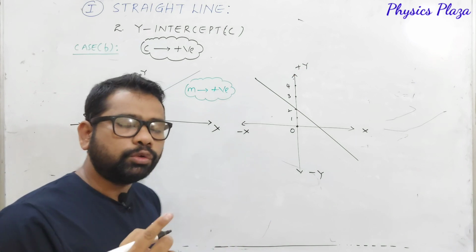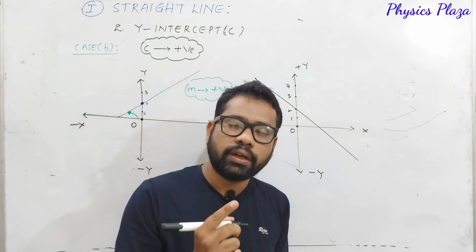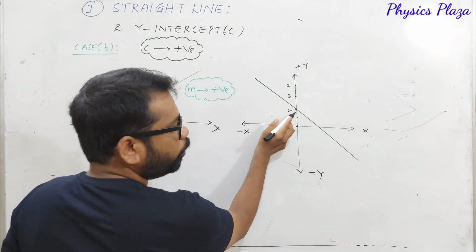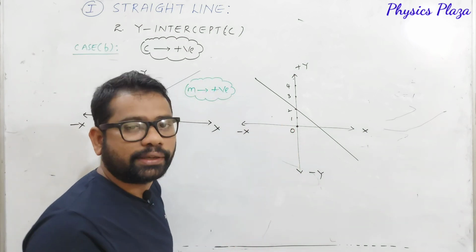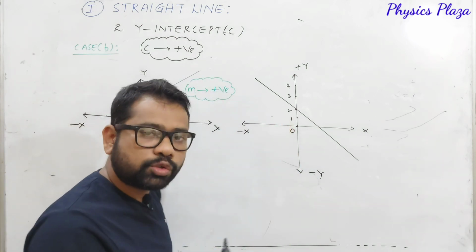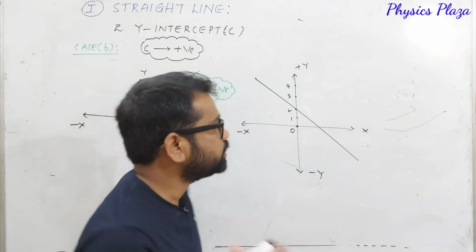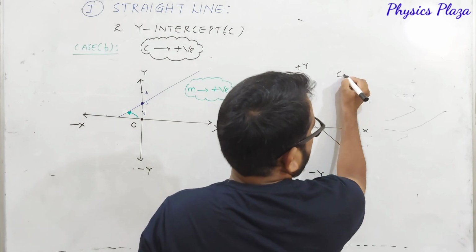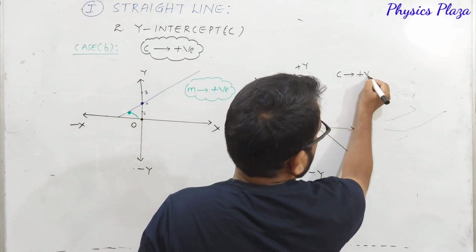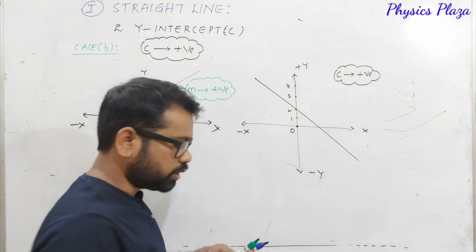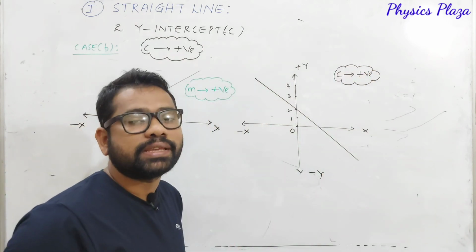First try to find the y-intercept for a given graph. Now here, at what point is the straight line cutting the y-axis? At 2. Is it plus 2 or minus 2? Obviously plus 2 only. So the c value is positive here. So y-intercept is positive. Then what about slope in this case, dear children?